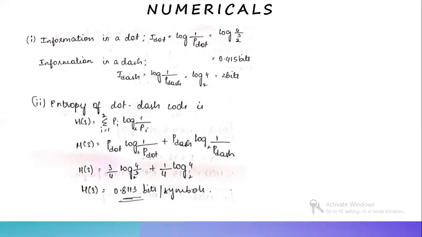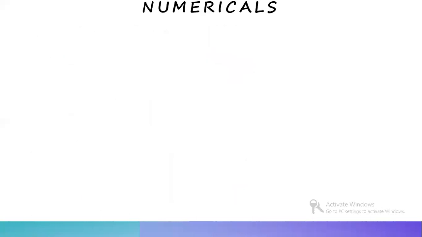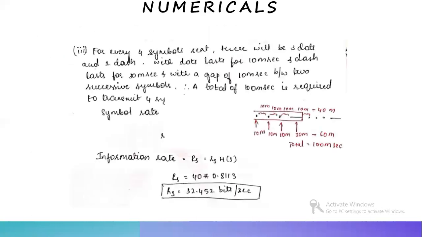Next is the third part of the question, where they're asking you to calculate the average rate of information if a dot lasts for 10 milliseconds and this time is allowed between symbols. So first we'll take a scenario. In this case, we are taking 4 symbols that will be sent.